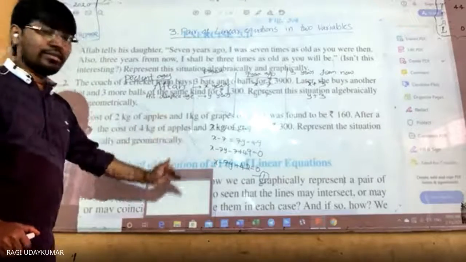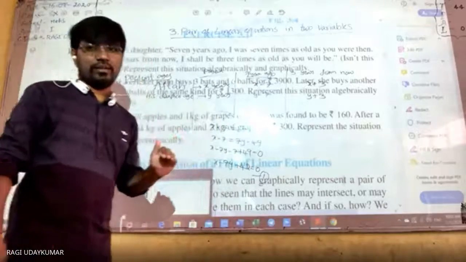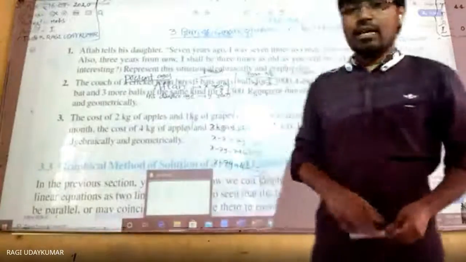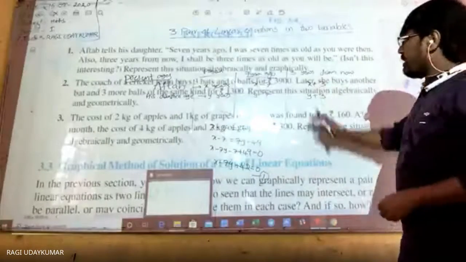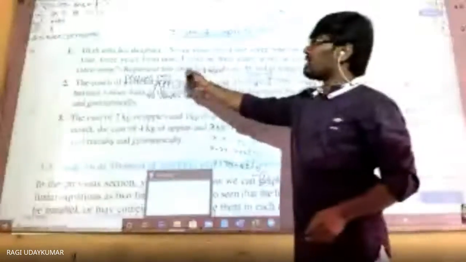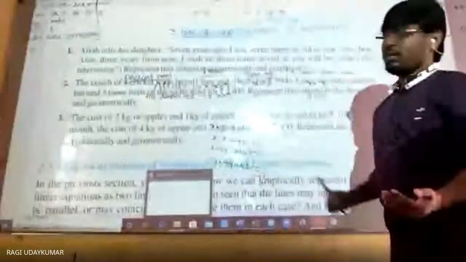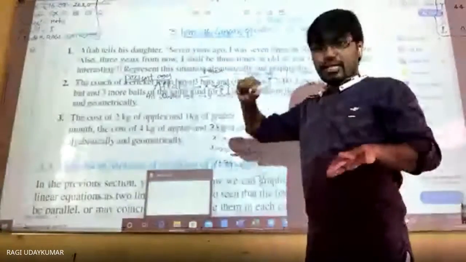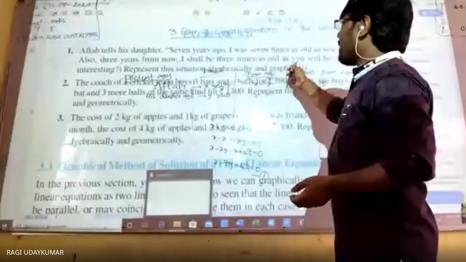So this is called representing the situation algebraically. A story-like sentence has been given, and we are bringing it into mathematical form. Now here, what is given: 3 years from now, from the present situation, these will be their ages. I shall be 3 times as old as you were.